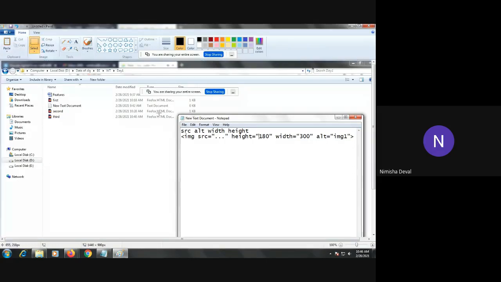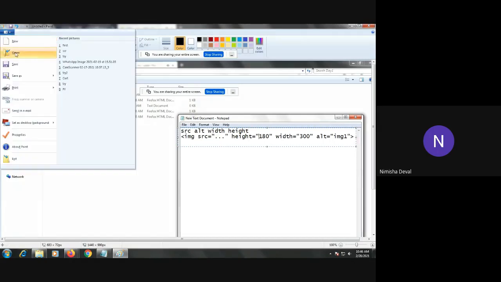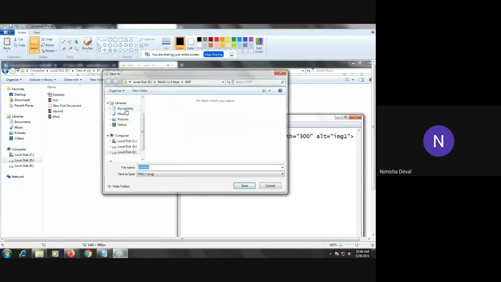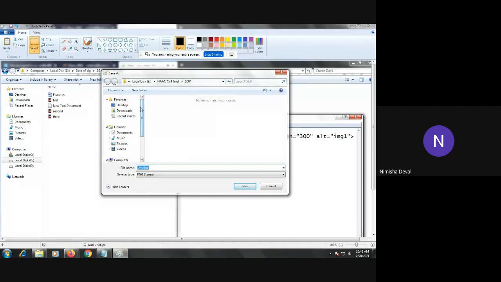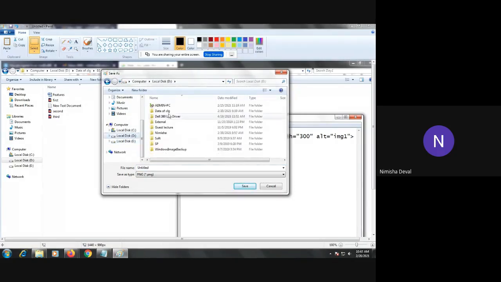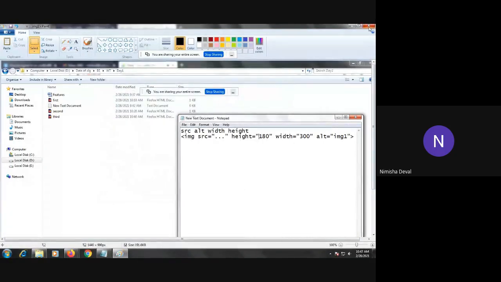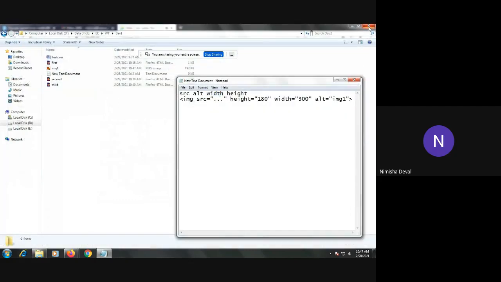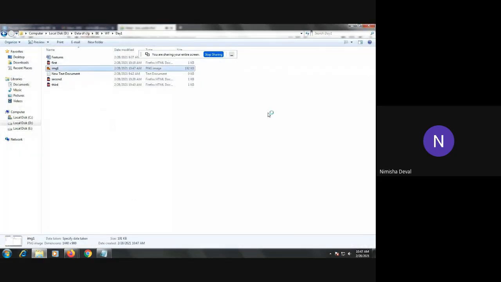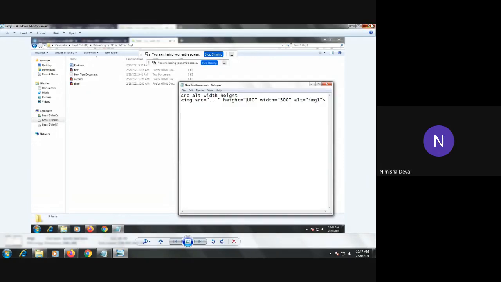I will take only this much part and save it as an image, because right now I think there are no images present over here. So I will save it as image 1. So this is a random image.